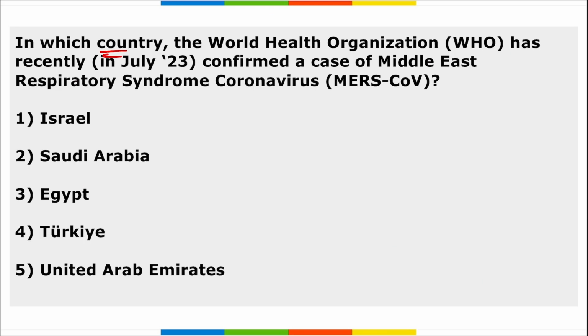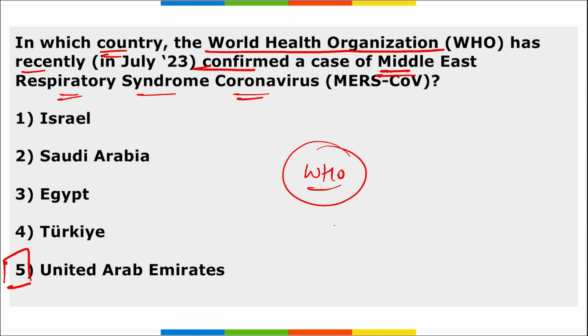Next, in which country has the WHO recently confirmed a case of Middle East Respiratory Syndrome coronavirus? It is the UAE, right? In the UAE recently, WHO has confirmed a case of MERS coronavirus, and it was in Abu Dhabi. And this MERS coronavirus is a viral respiratory illness similar to COVID-19. It is a part of that family. So it was WHO, and where was this found?